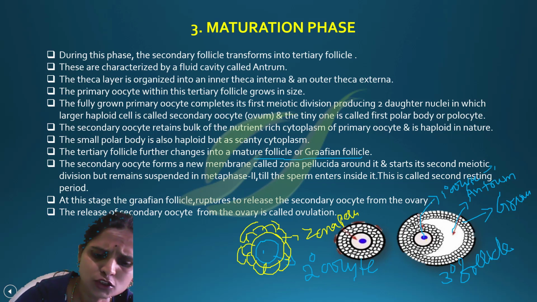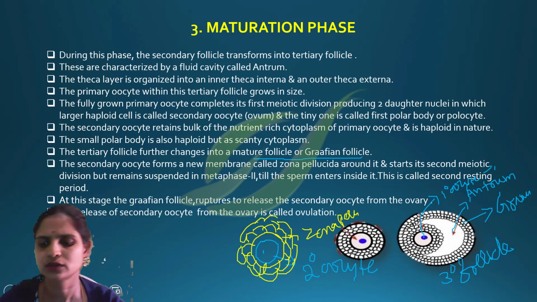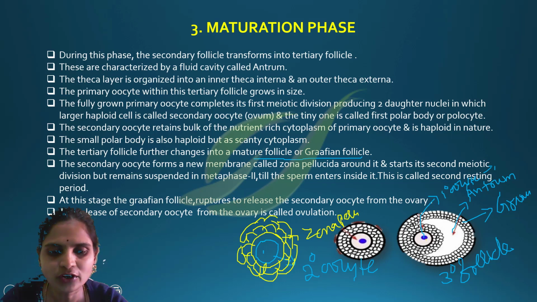This matured Graafian follicle will come out from the ovary. Once it comes out from the ovary, that is ovulation. Once the Graafian follicle is developed, it is released.